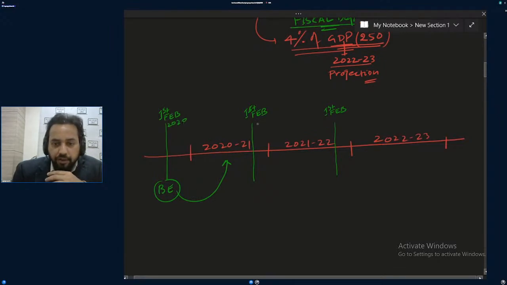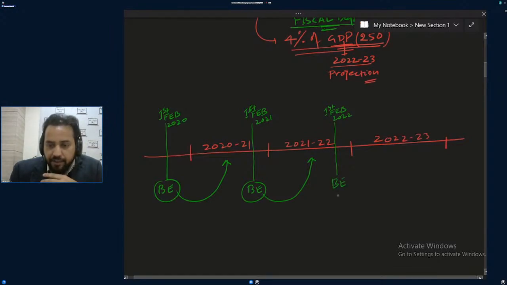Again, a budget estimate was presented for the year 2021-22. Yes or no? And this time when the budget is presented, this is called budget estimate for 2022-23. Yes or no?